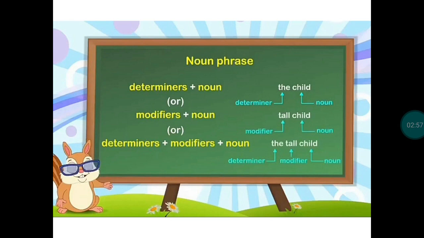So now, the first pattern example is the child. Here, the is the determiner and child is the noun. According to the second pattern, the example is tall child. Tall is the modifier and child is the noun. According to the third pattern, the example is the tall child: the is the determiner, tall is the modifier, and child is the noun.